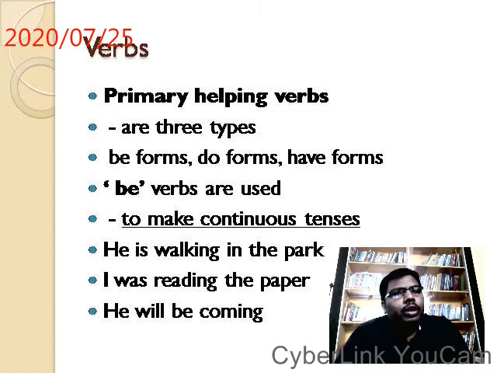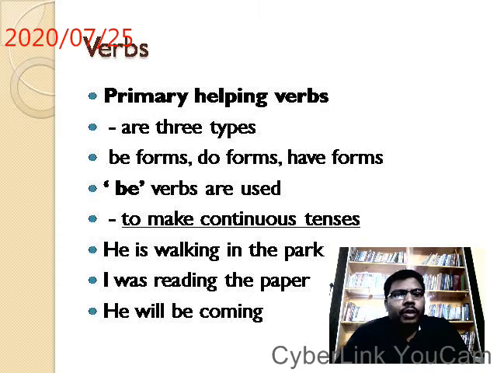So primary helping verbs. Primary helping verbs are divided into three categories.